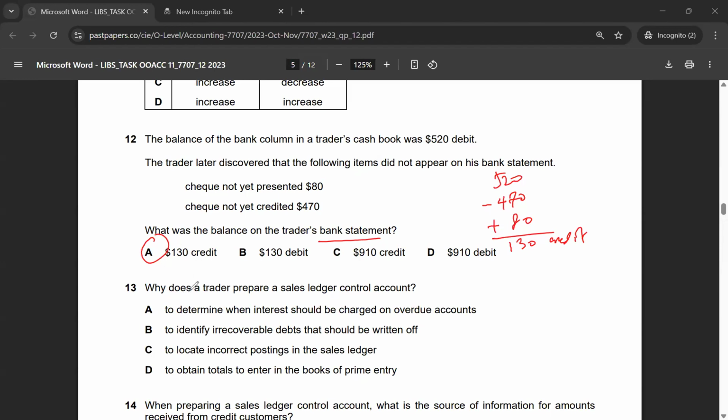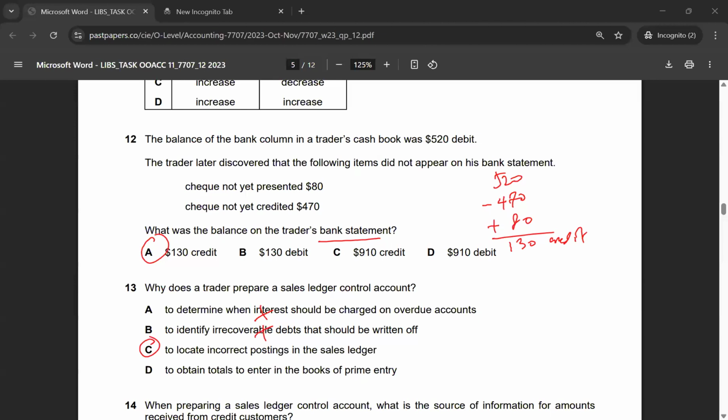Let's look at multiple choice 13. Why does a trader prepare a sales ledger control account? This is not the case, and this is also not the case. It is used as a reconciliation statement to collate incorrect postings in the sales ledger. So the correct answer for multiple choice 13 would be option C.